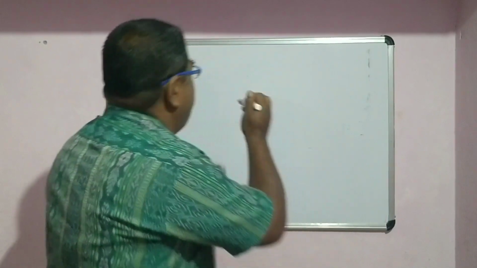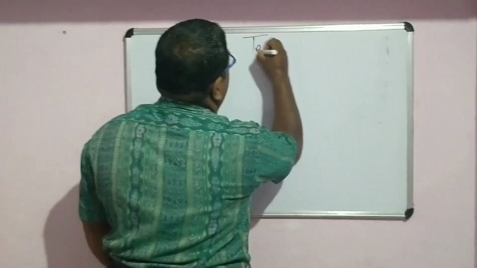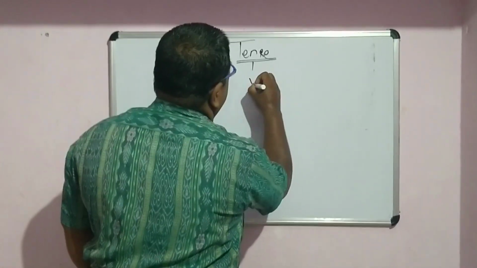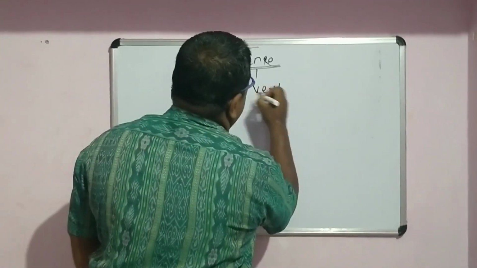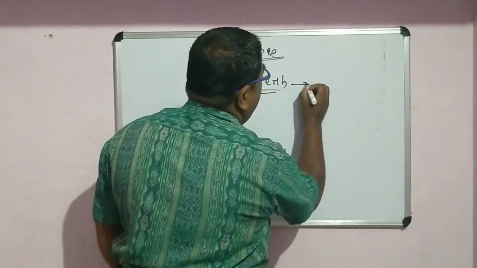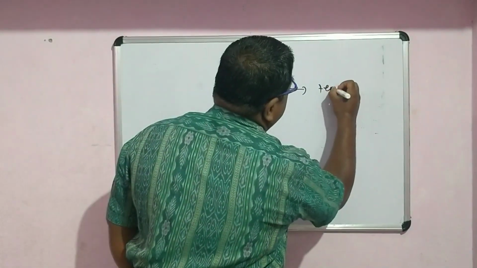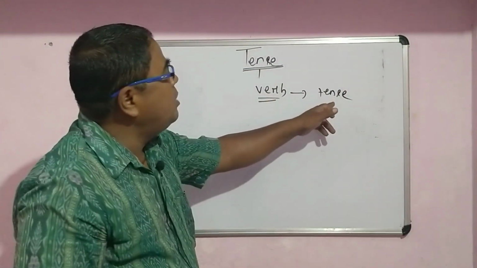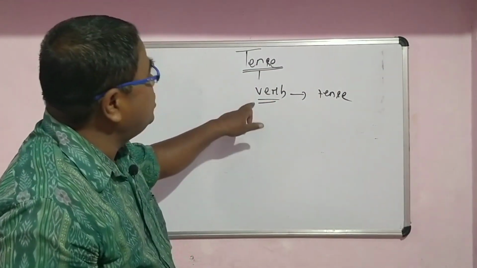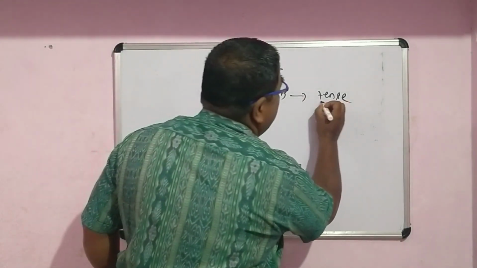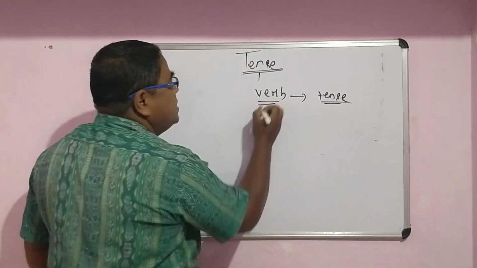Before you jump over to the discussions of the tense, first you have to understand what this tense is. What do you mean by tense? Remember, tense comes from the verb, because from the verb we get a tense. So what is a verb? If you want to know about your tense, you must at first know something about your verb. So what is the verb?